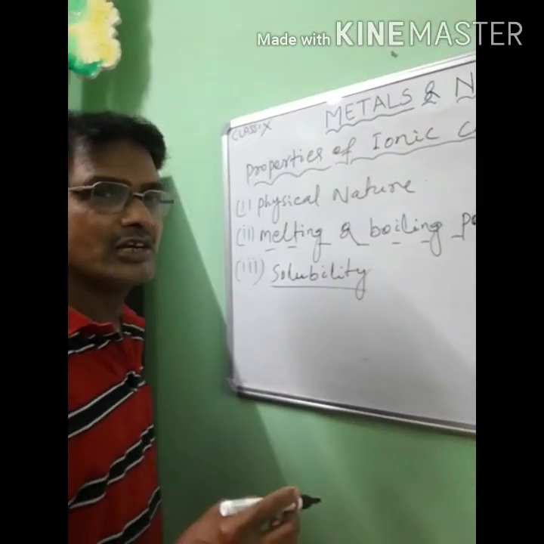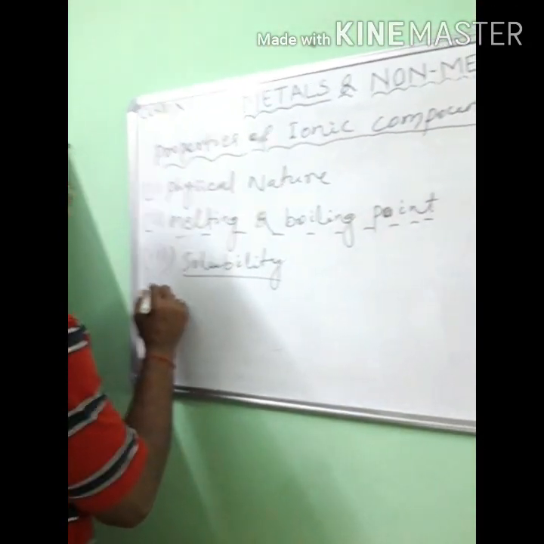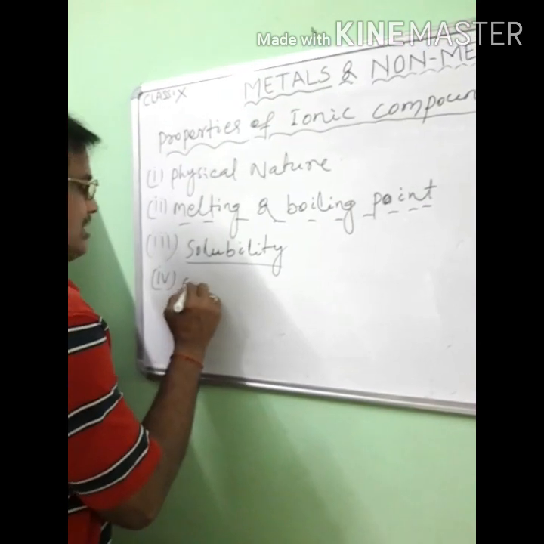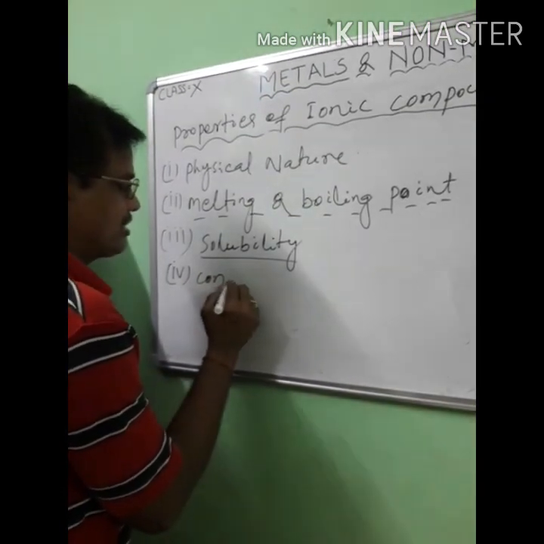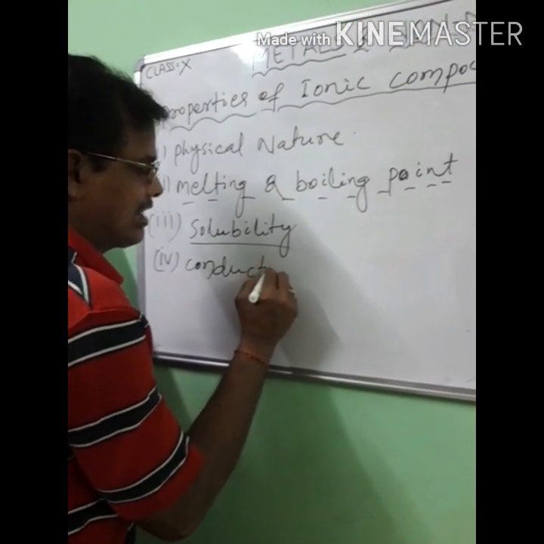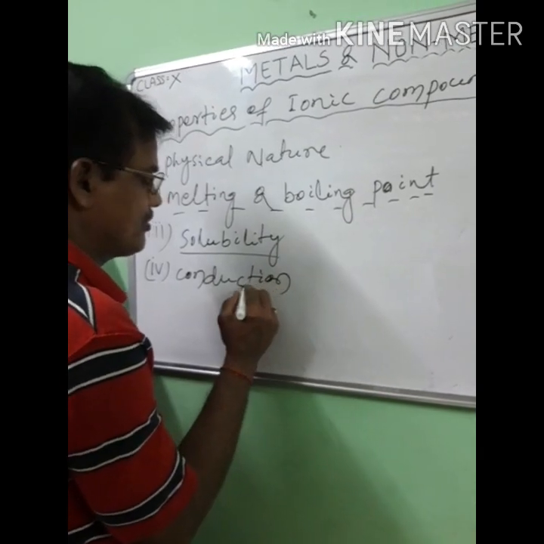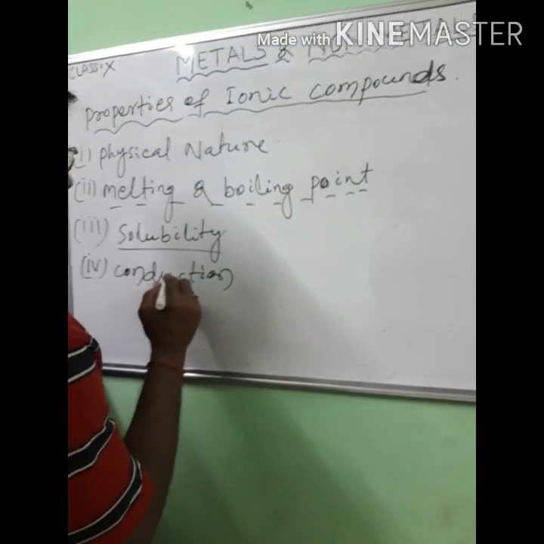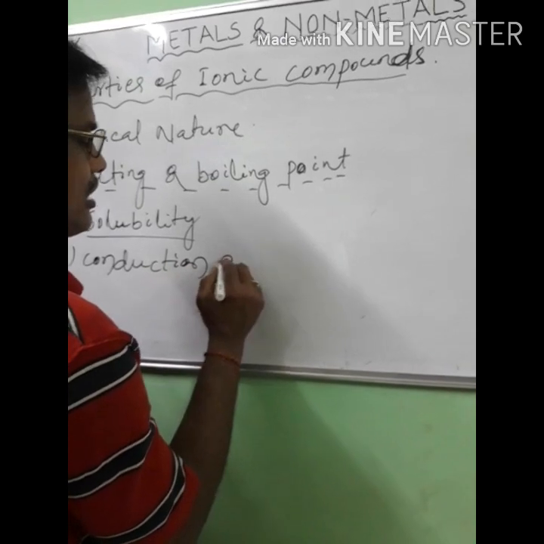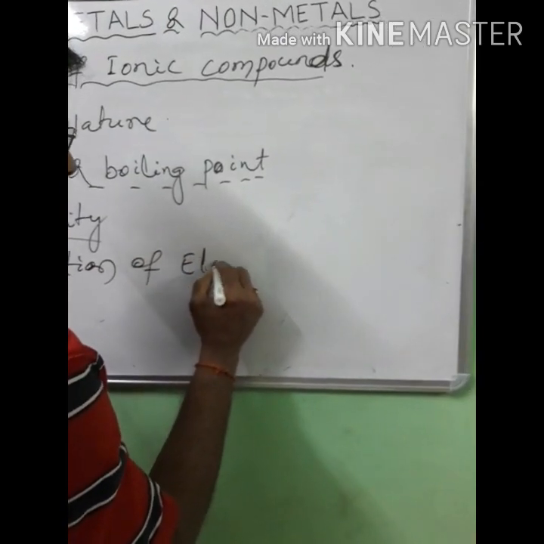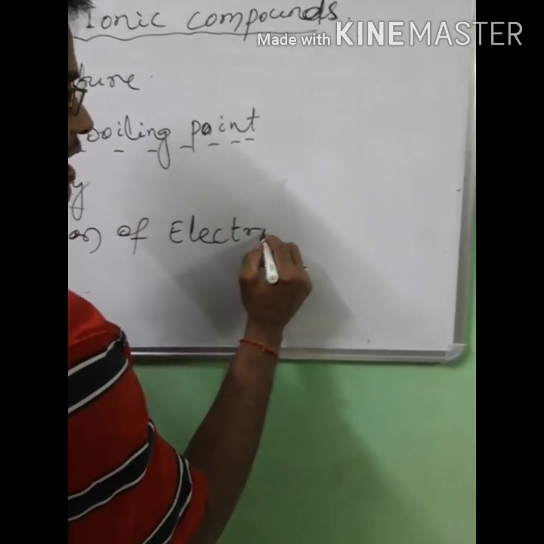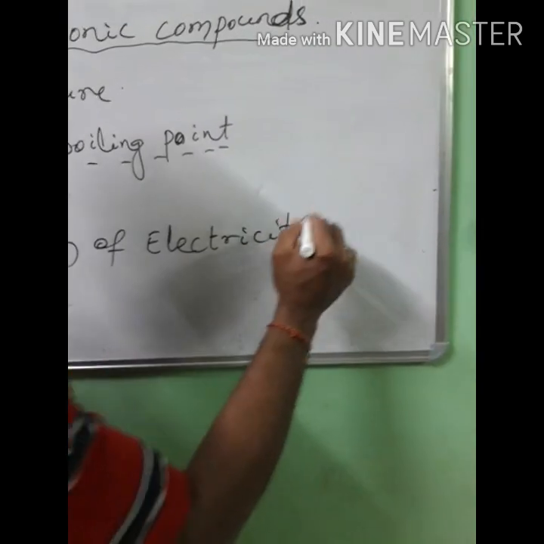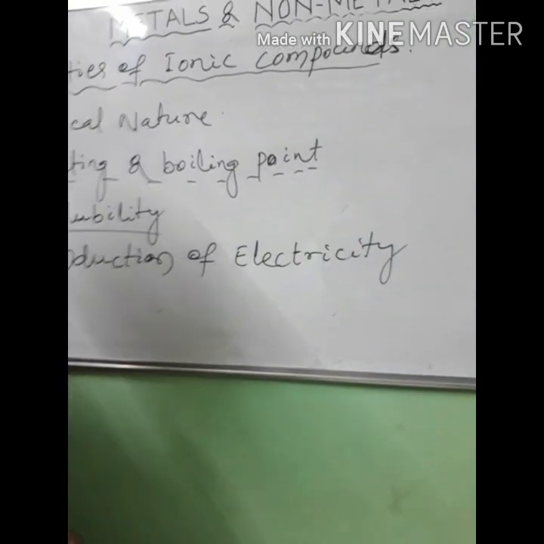Next, conduction of electricity. Ionic compounds conduct electricity in their molten state or in their aqueous solution.